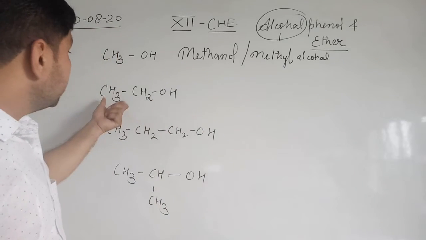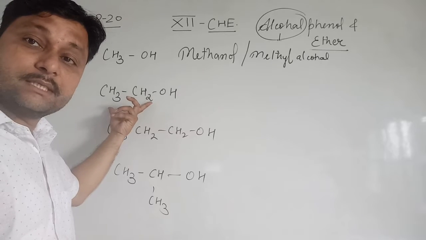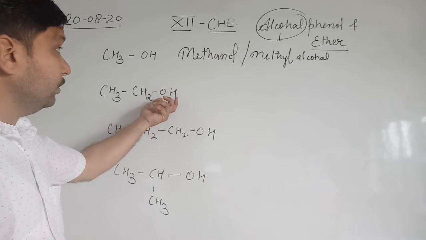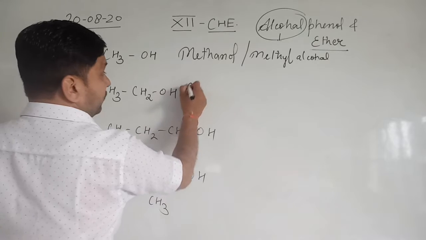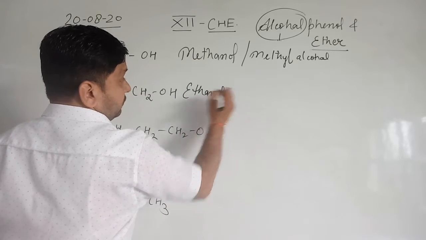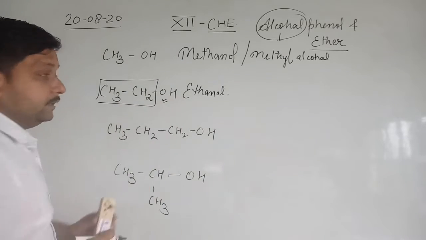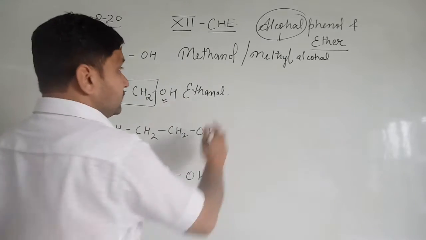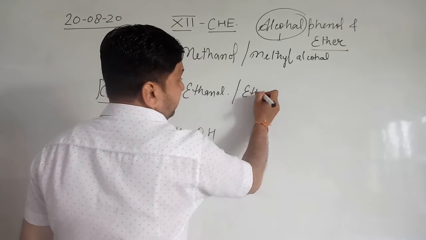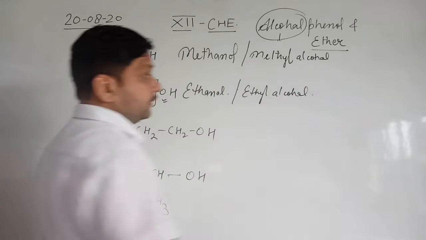Okay? CH3CH2OH has two carbons, which we know as eth, added with ol, so it is known as ethanol. Two carbons with ol is ethanol, and this compound is generally known as ethyl alcohol. Okay.